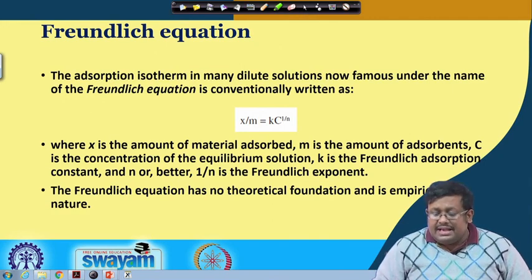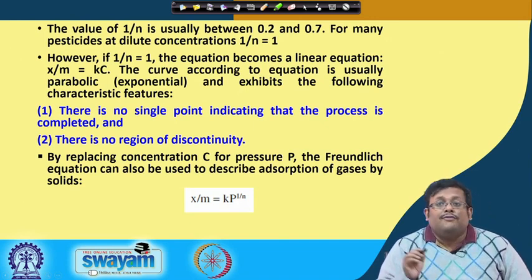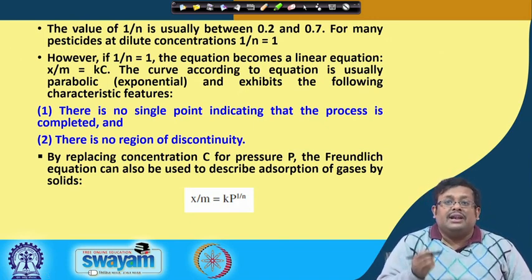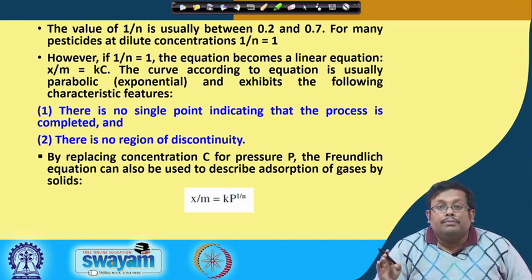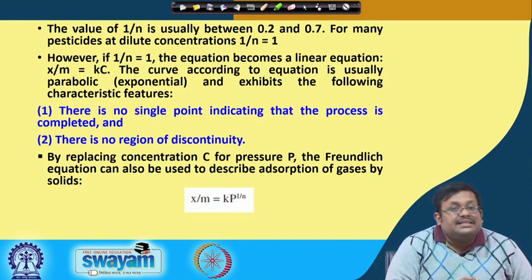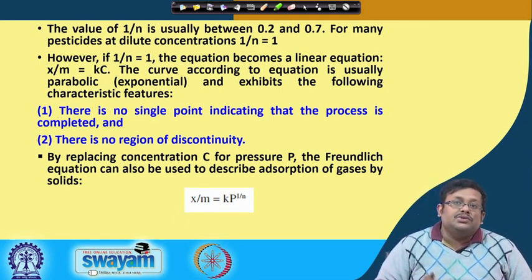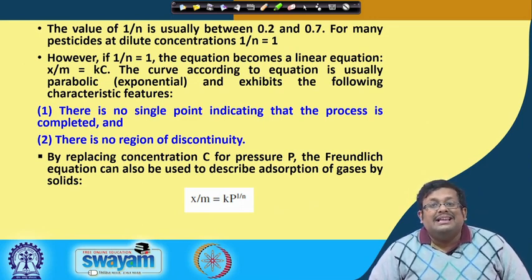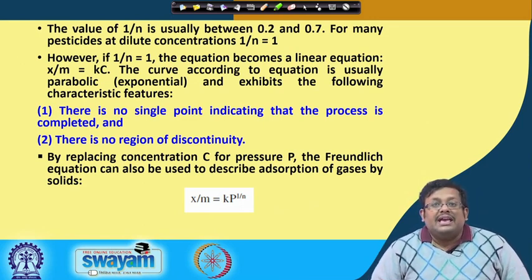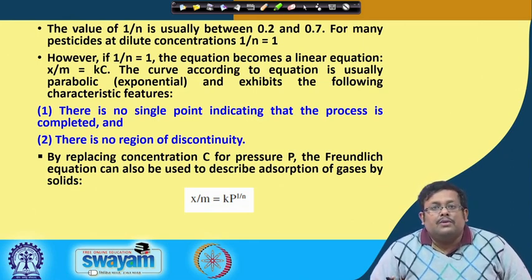Let us move ahead and see what the physical interpretation is. Remember that the value of 1/n, the Freundlich exponent, is usually between 0.2 and 0.7, and for many pesticides at dilute concentration 1/n equals 1. However, if 1/n equals 1, the equation becomes linear, because x/m equals Kc, with the power 1/n equal to 1.